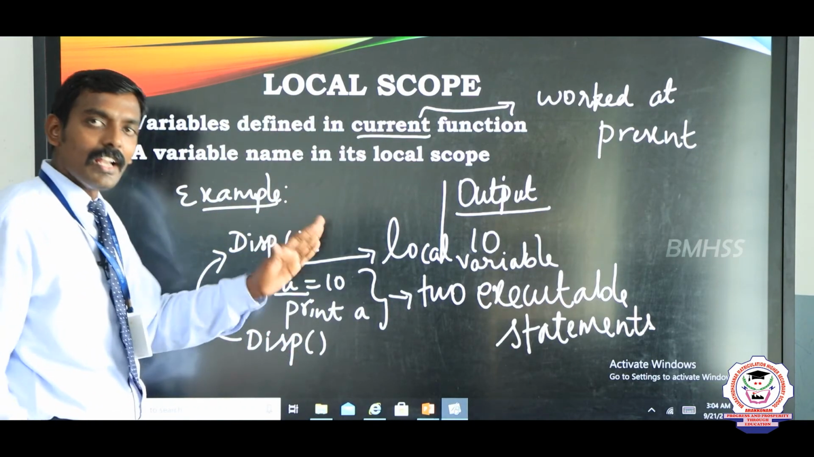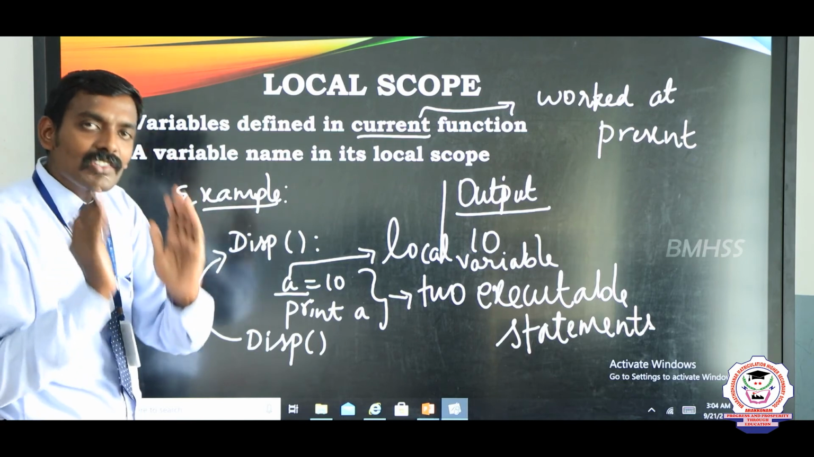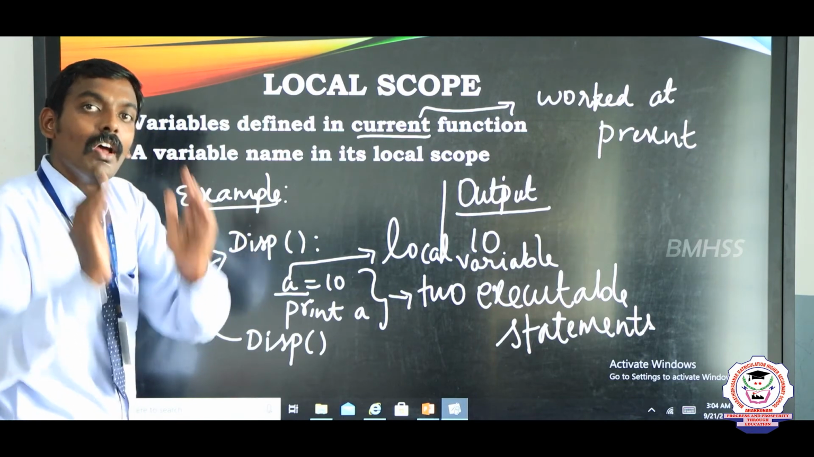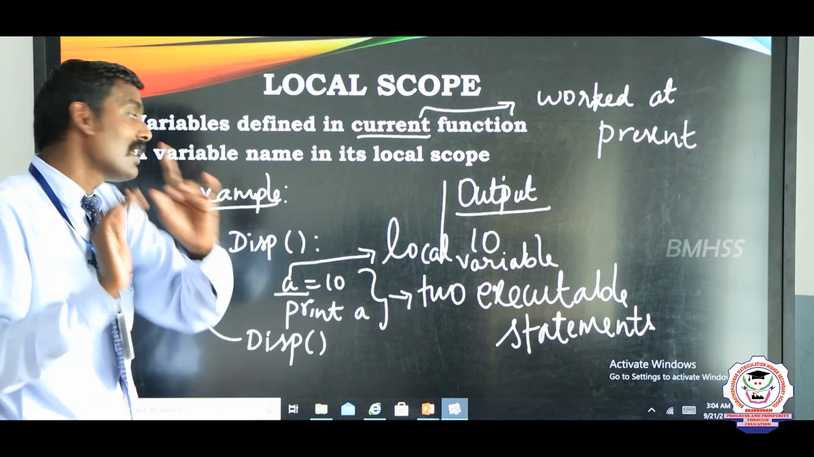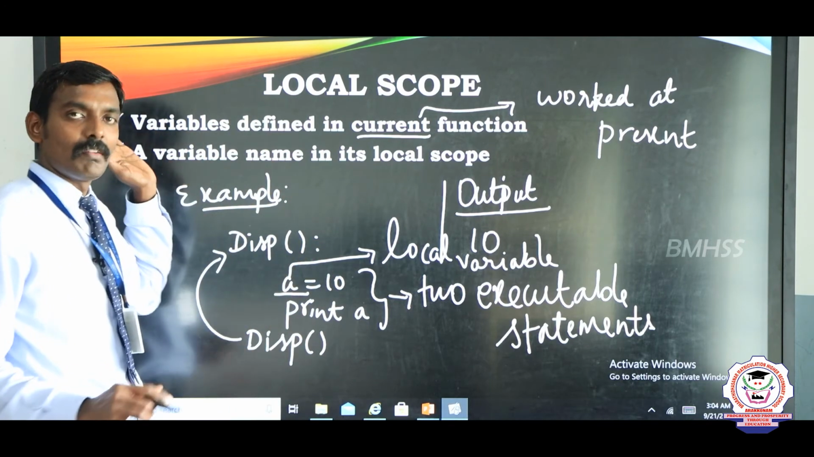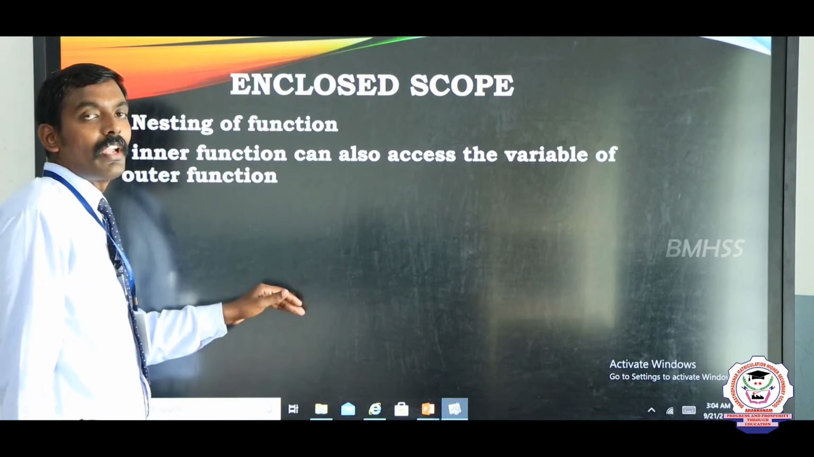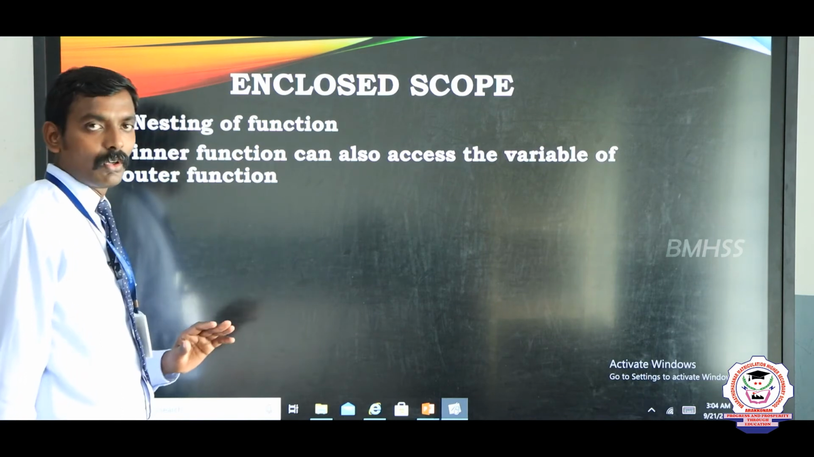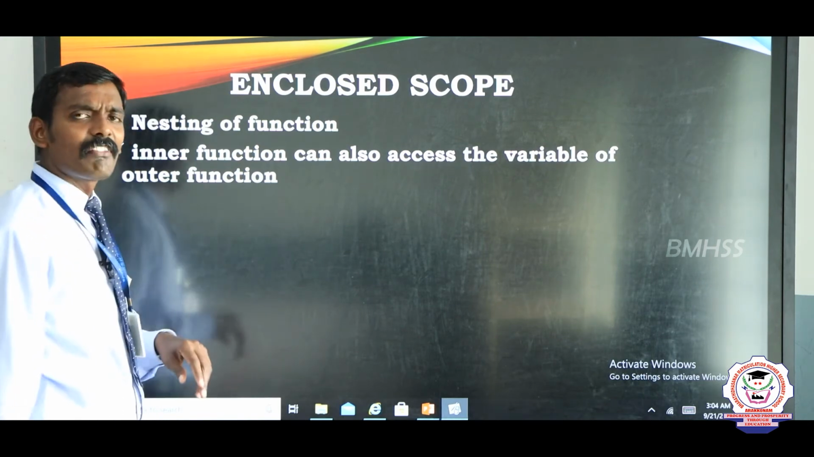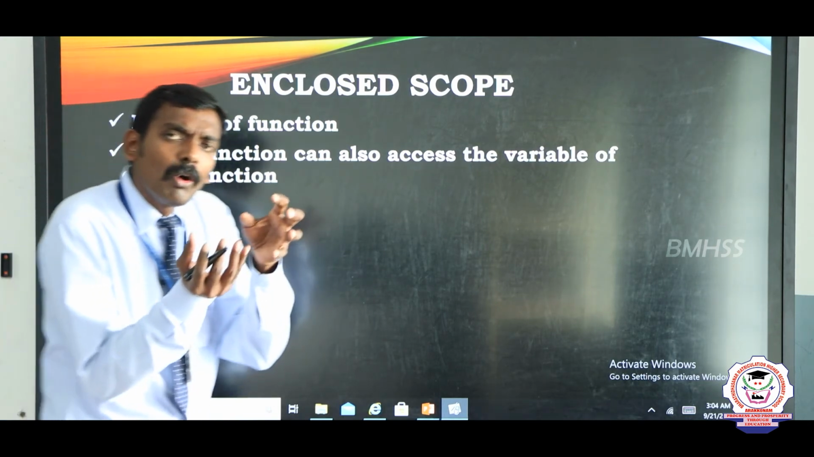Very simple. A variable defined within a function definition can be accessed only within that function, that is called a local scope variable. Next we are going to see enclosed scope. What is the meaning of enclosed? Very simple.